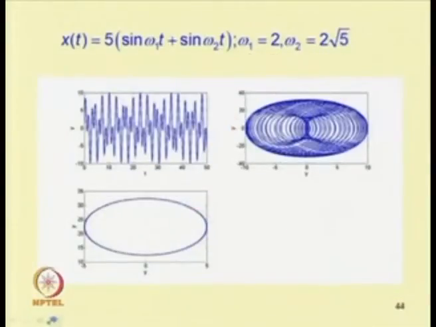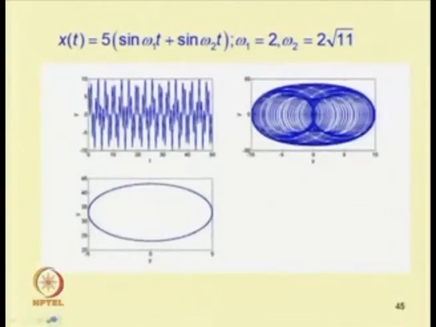In this way one can obtain the Poincare section or plot the phase portrait. Unlike in case of periodic response, where the Poincare section gives a definite number of points, here one can obtain a closed loop. The closed loop may not be circular. Depending on the presence of harmonics, the loop sizes and shapes will be different. So, these are some of the examples.